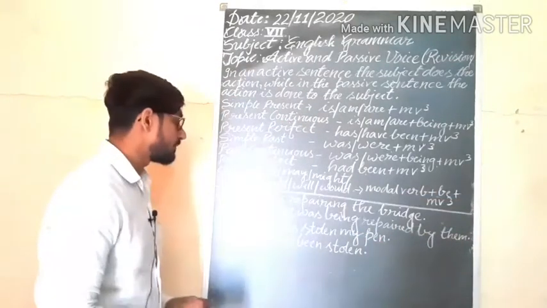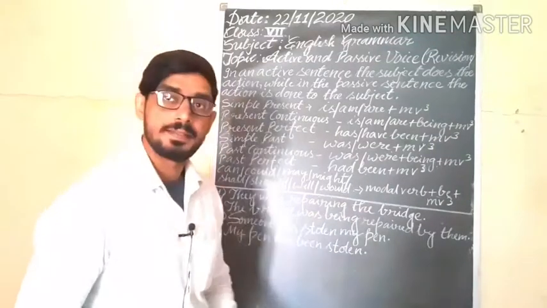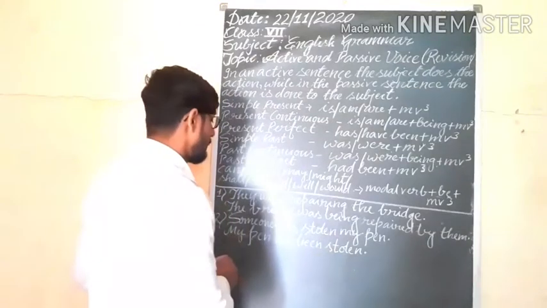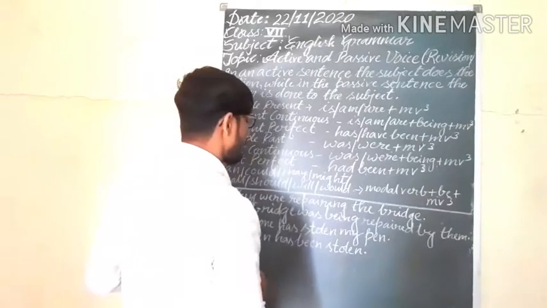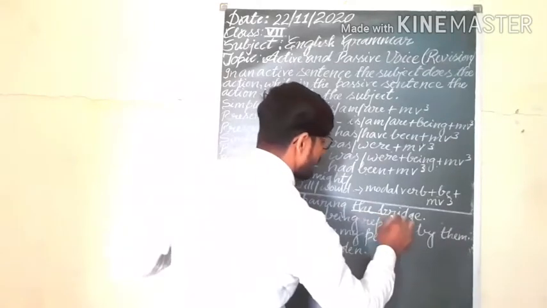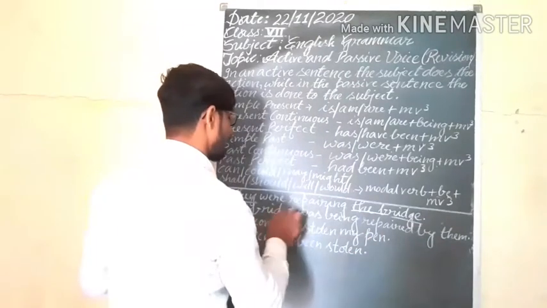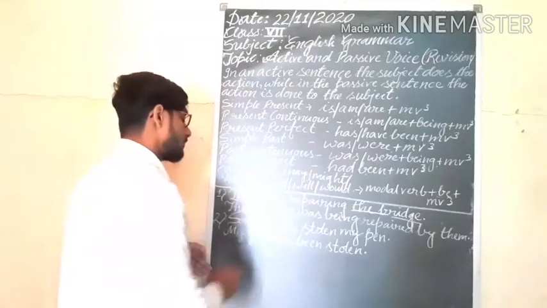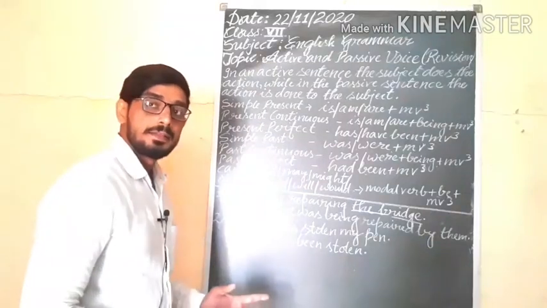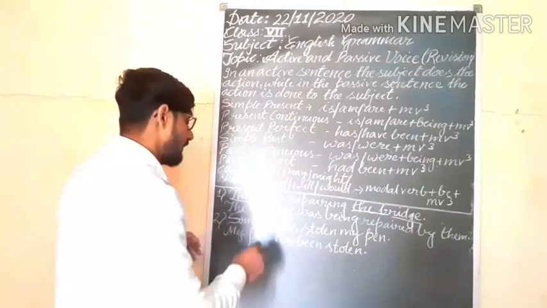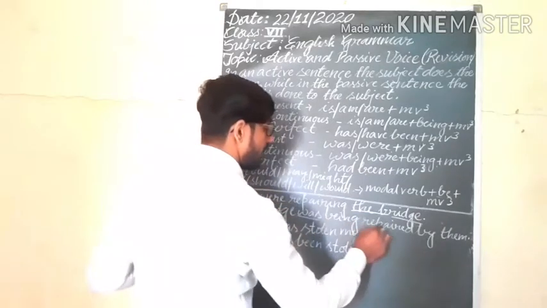So come to the example. They were repairing the bridge. The bridge was being repaired by them. So here, what is the subject? They. In active voice the subject is they, and what is the object? The bridge. So the object will be the subject in passive voice. The sentence is in what tense? Past continuous tense. So the bridge was being repaired by them.